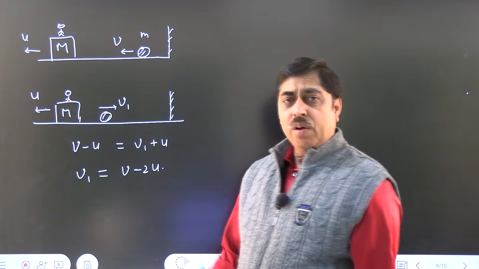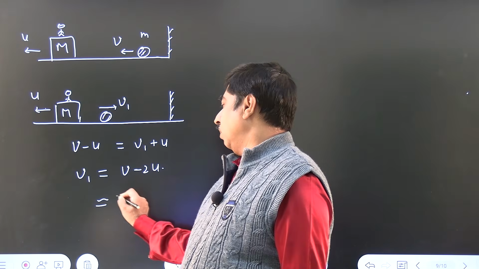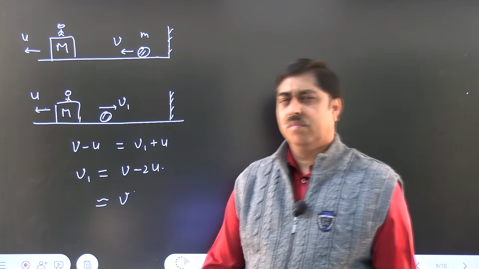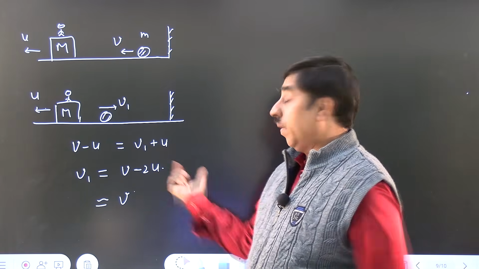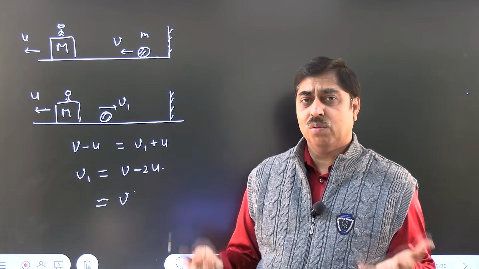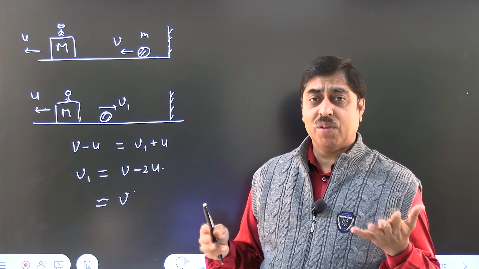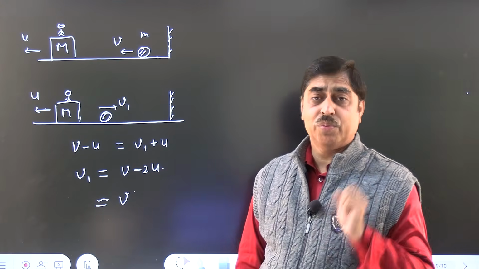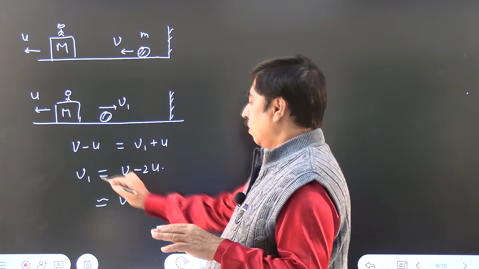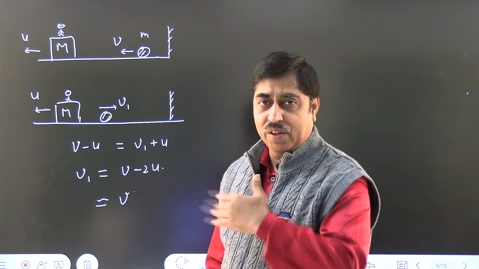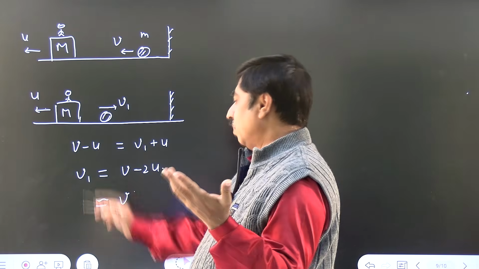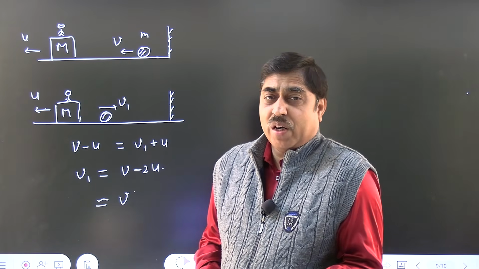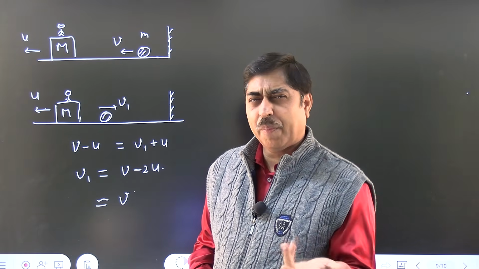Will I be very wrong if I take it as V only? Well, V minus 2u is very close to V, because in the language of the question V is always large compared to u. So, for some purposes, let us see for what purposes. For some purposes I can assume that V1 is same as V.